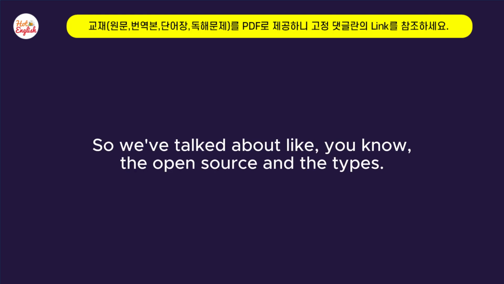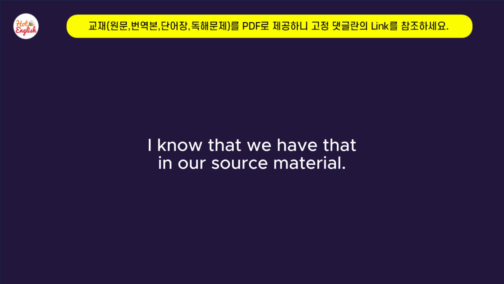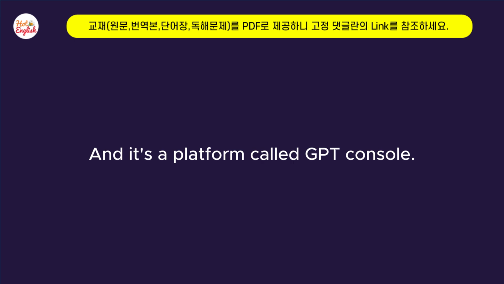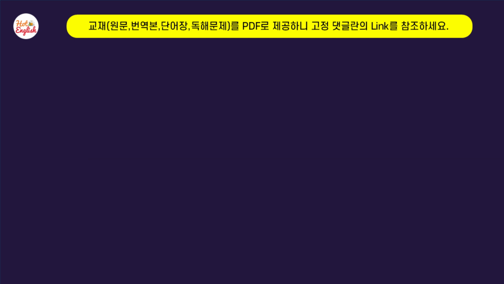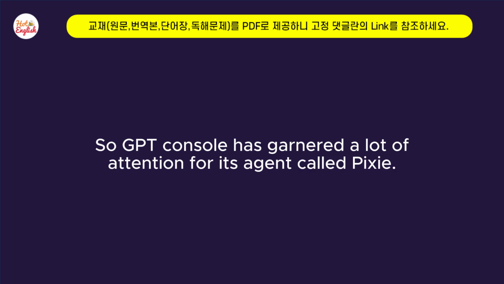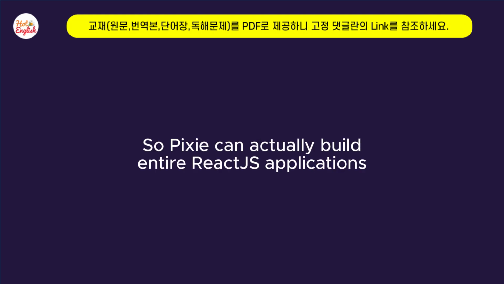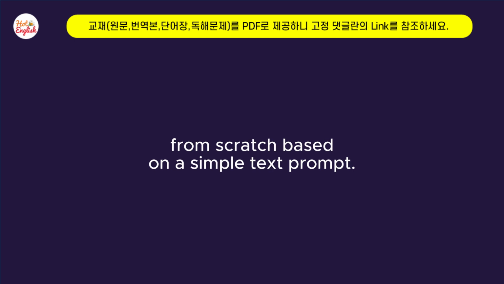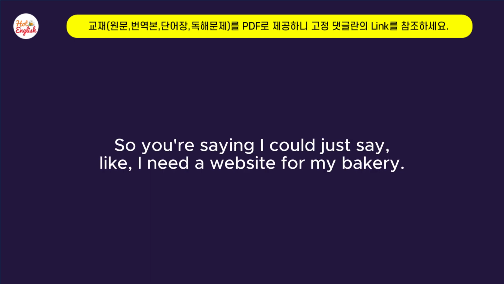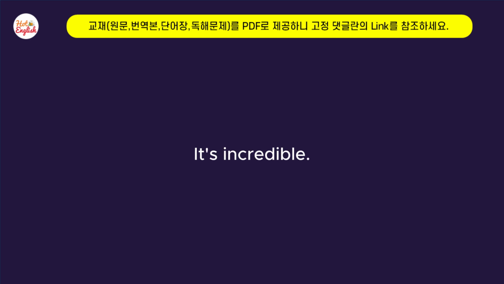So we've talked about the open source and the types. But I want to talk about a specific example because I know that we have that in our source material. It's a platform called GPT Console. Yes, GPT Console. Can you tell me a little bit more about that? So GPT Console has garnered a lot of attention for its agent called Pixie. Okay, Pixie, I've heard of that. So Pixie can actually build entire React.js applications from scratch based on a simple text prompt. Hold on. So you're saying I could just say, I need a website for my bakery, and this AI agent could create the entire website? It's incredible. It really is.